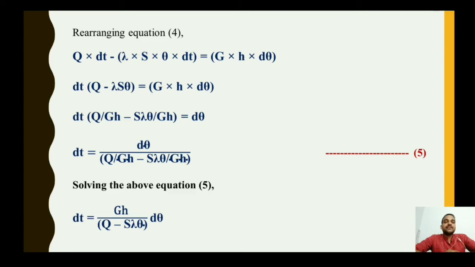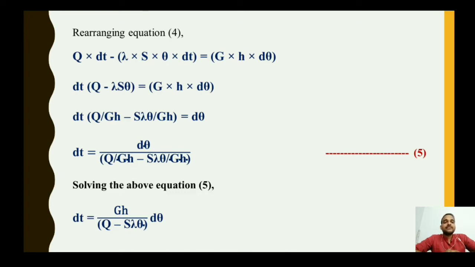Again rearranging, dt equals d theta divided by the bracket value, which moves to the right hand side into the denominator of d theta. So dt equals d theta upon Q by GH minus S lambda theta by GH. Here we formulated equation 5.